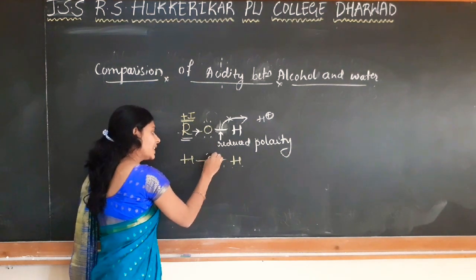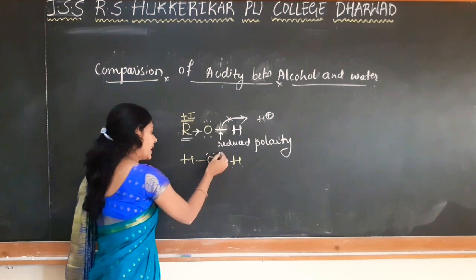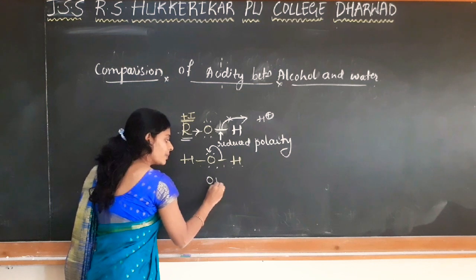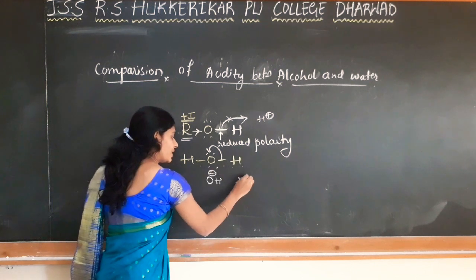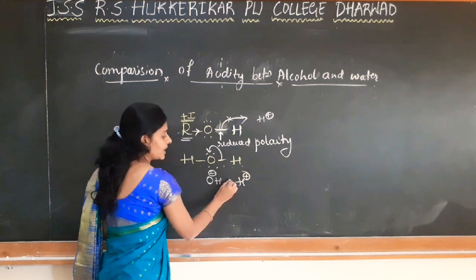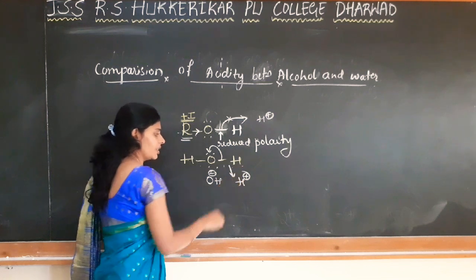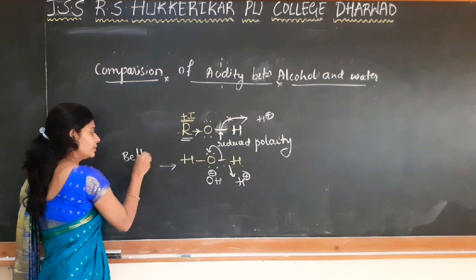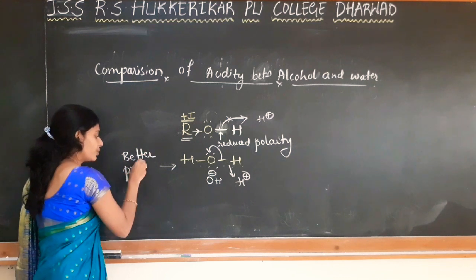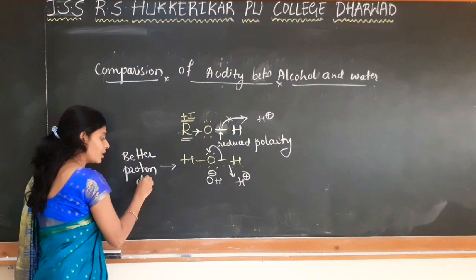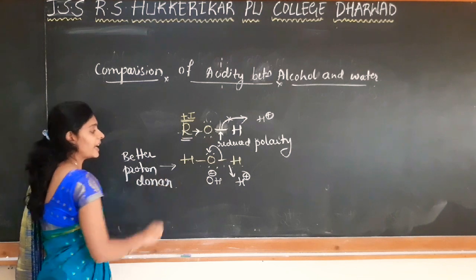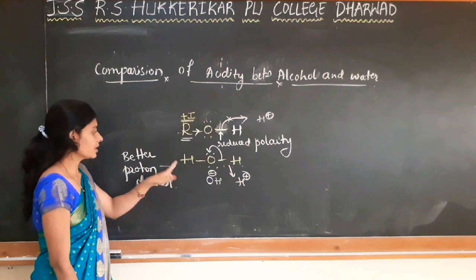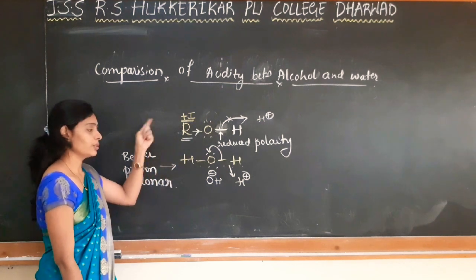The oxygen electron density remains the same and it withdraws the electron from one of the bonds and forms OH minus and H plus. So it is easily donating the H plus ion. That's why water is a better proton donor. That means it is a stronger acid than alcohol. Correct? It is a stronger Bronsted acid compared to the alcohol.